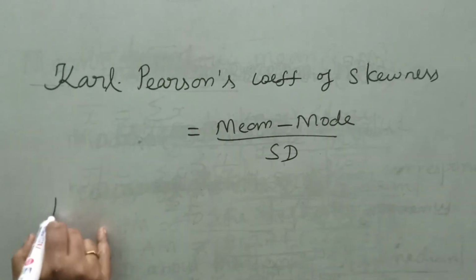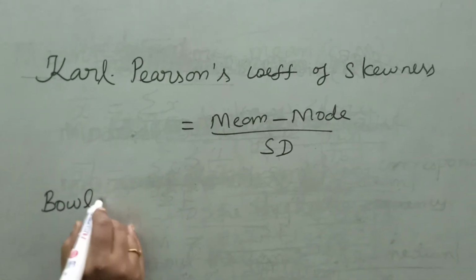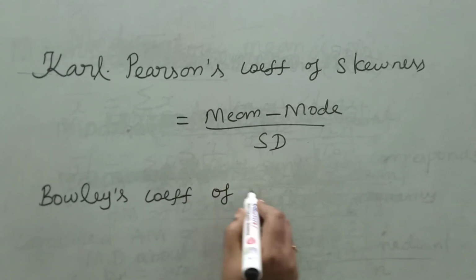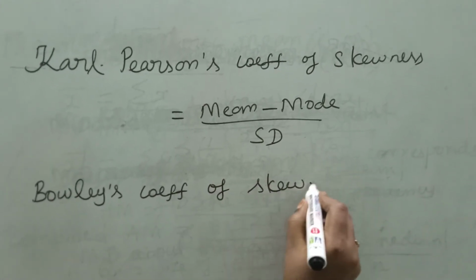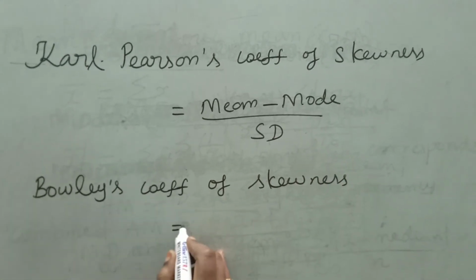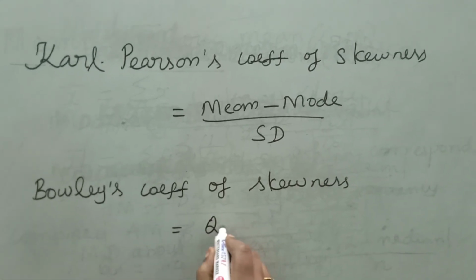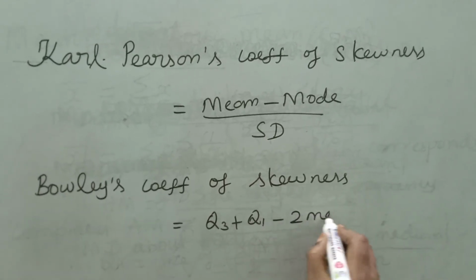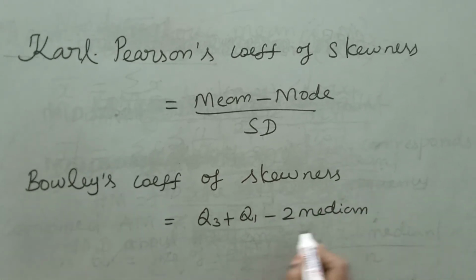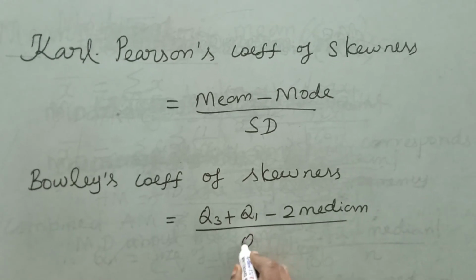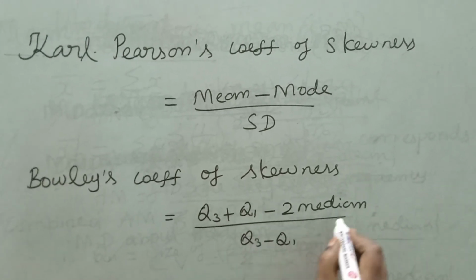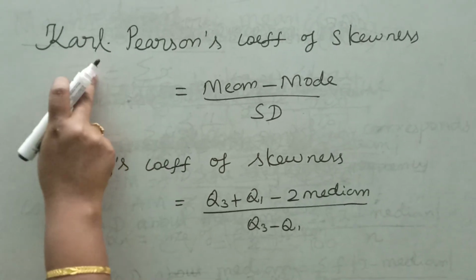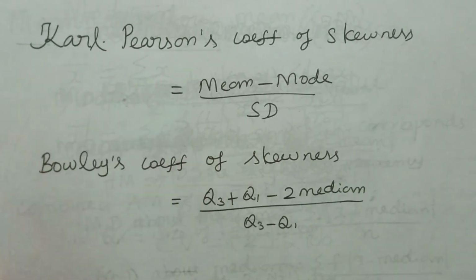Next one, Bowley's coefficient of skewness is Q3 plus Q1 minus 2 median divided by Q3 minus Q1. This is for Bowley's coefficient of skewness. The previous one is for Pearson's coefficient of skewness.